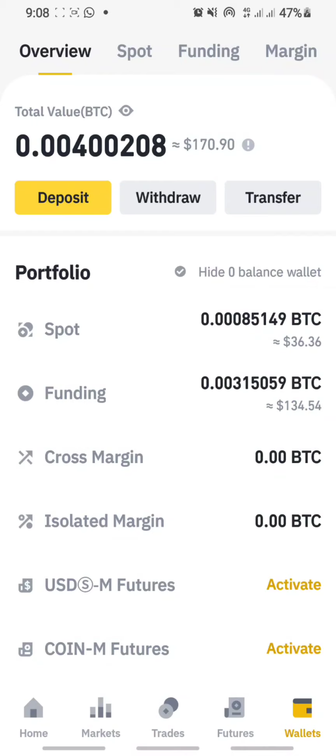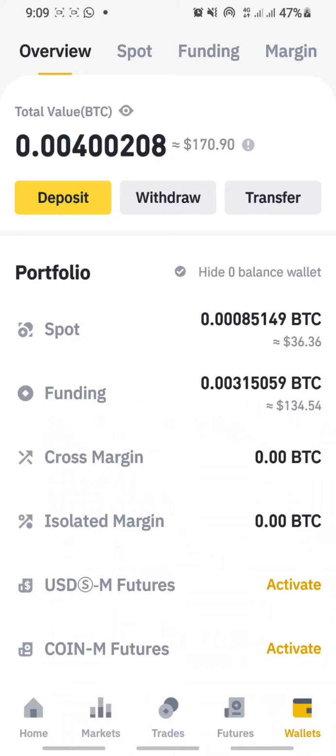So guys, enough of the talk already. Let's get down to a practical example. So here I am on my Binance Spot wallet, and I have the sum of 170 USD in the form of USDT. Now, to be clear, applying dollar cost averaging is very simple and you do not have to invest in dollars. The approach works well with any other currency.